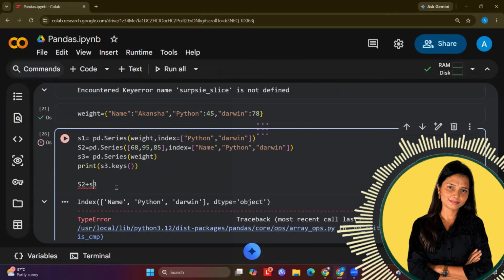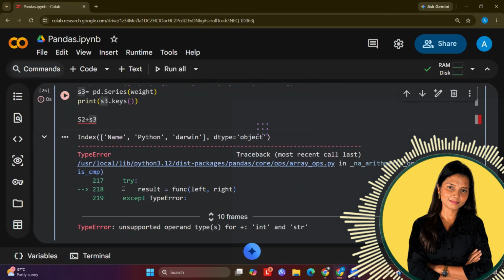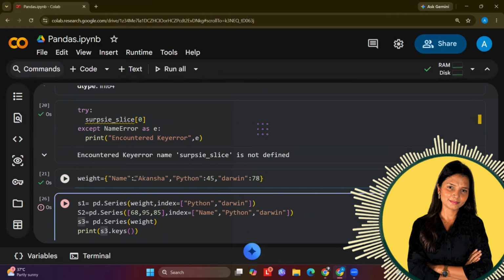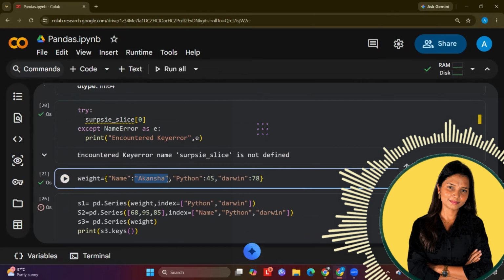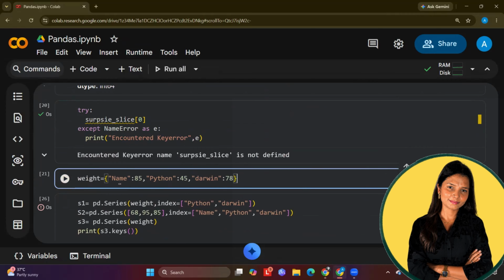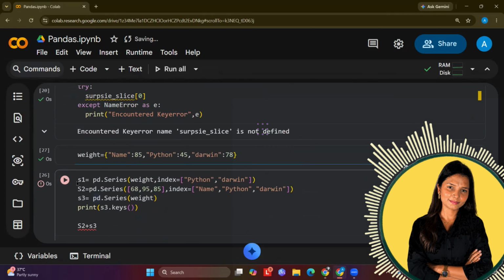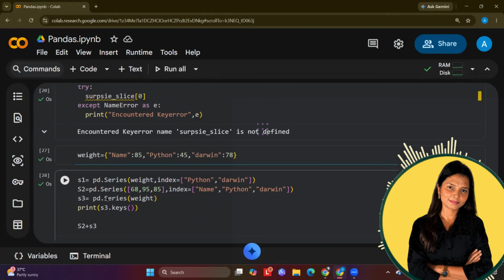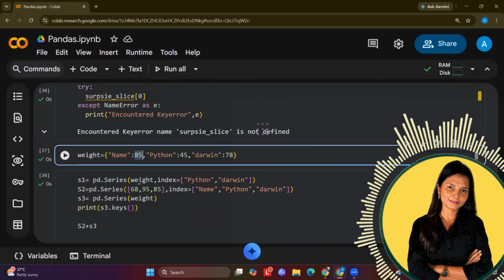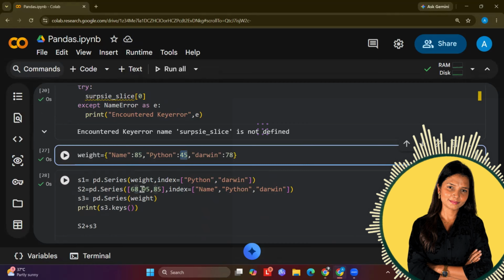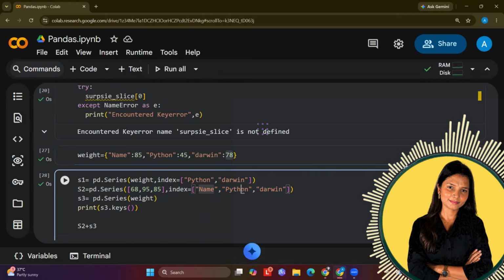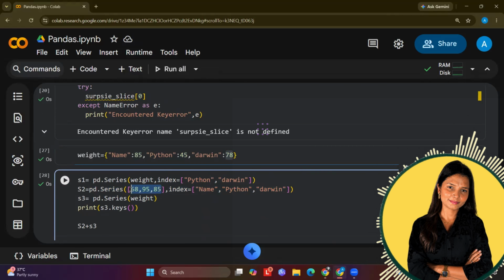So what did I do wrong? Okay, let us just change this value and let's say 58 is the value. Now I will just run these cells again. I just wanted to show you that you can perform the addition as well when you have stored the values. So earlier it was 85, 68, 45, 95, and then 78 and 85. I created one series with the new values, which is name, Python, Darwin with the different values.